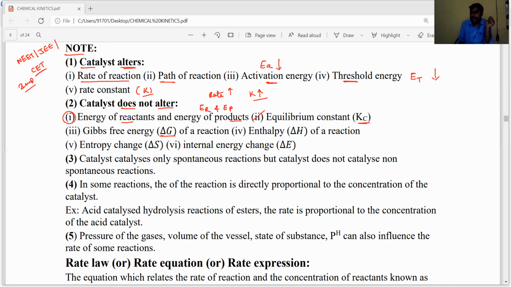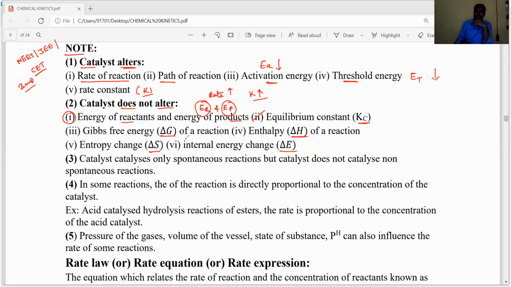Delta G value cannot change, and enthalpy of reaction cannot change, because the energy of reactants and energy of products are not able to change. It means the activation energies for the forward reaction as well as the backward reaction change, but the difference cannot be changed, which means delta H is fixed. Entropy change cannot be changed by the catalyst, and internal energy also cannot be changed by the catalyst. These 6 points are very, very important. A catalyst is not able to change the energy of reactants and products, the equilibrium constant, Gibbs free energy change, enthalpy of reaction, entropy change of a reaction, and internal energy of a reaction.